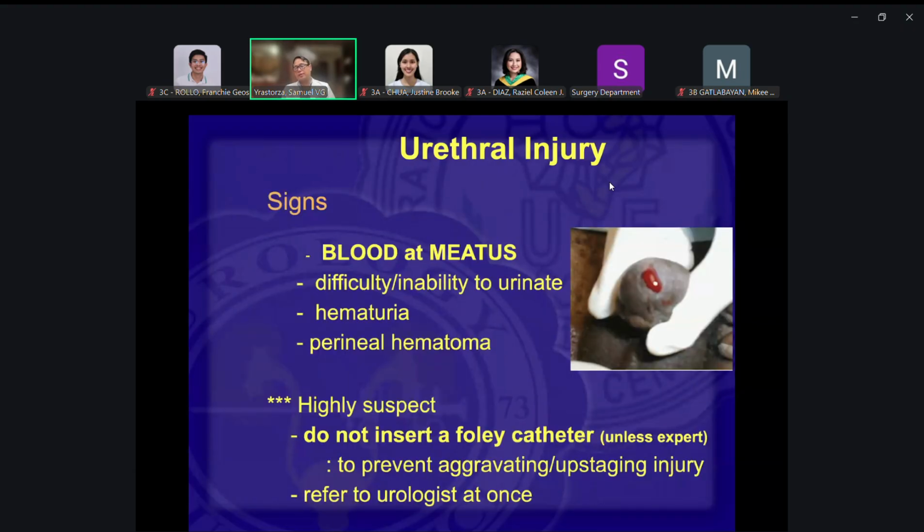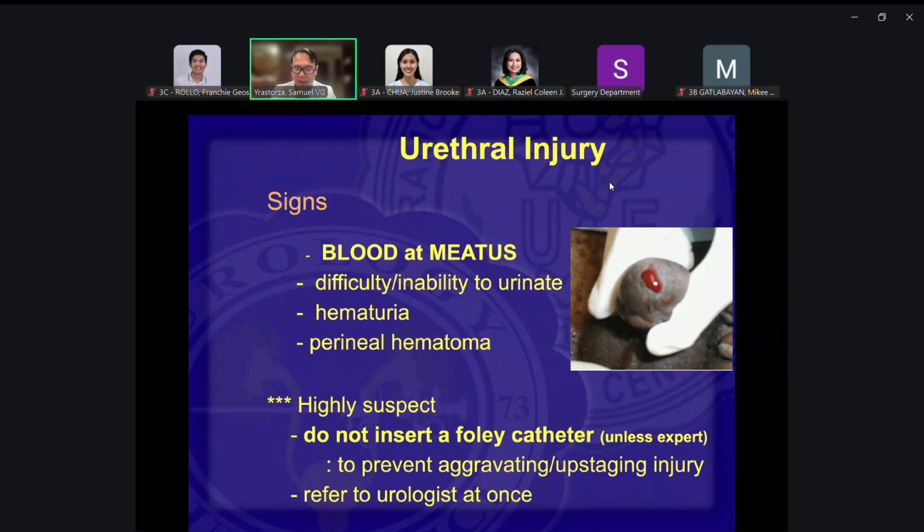So what are the signs? And this is very important. Now, this is a hallmark sign of urethral injury: there's blood in the meatus. Patient comes into the ER, then you check him, pull down the underwear, you see blood in the meatal area. That's a sign of urethral injury. And for this, you have to be very careful. Other signs would be the patient has difficulty or inability to urinate, hematuria, and on inspection, you have a perineal hematoma.